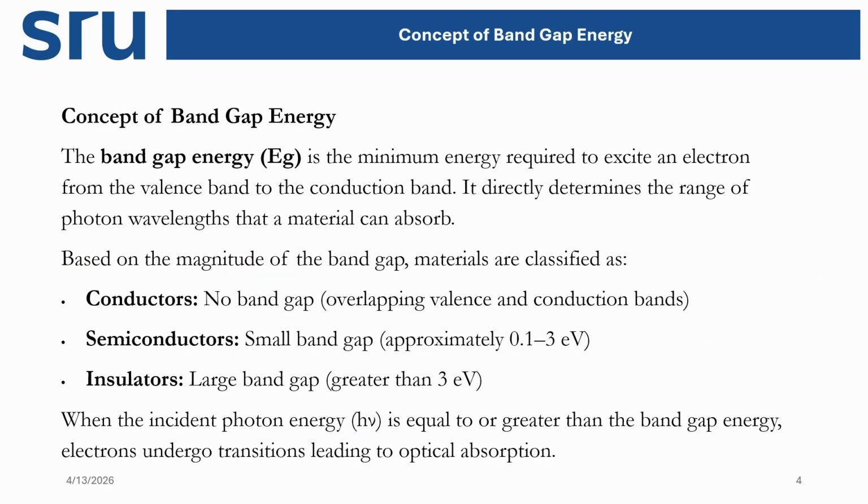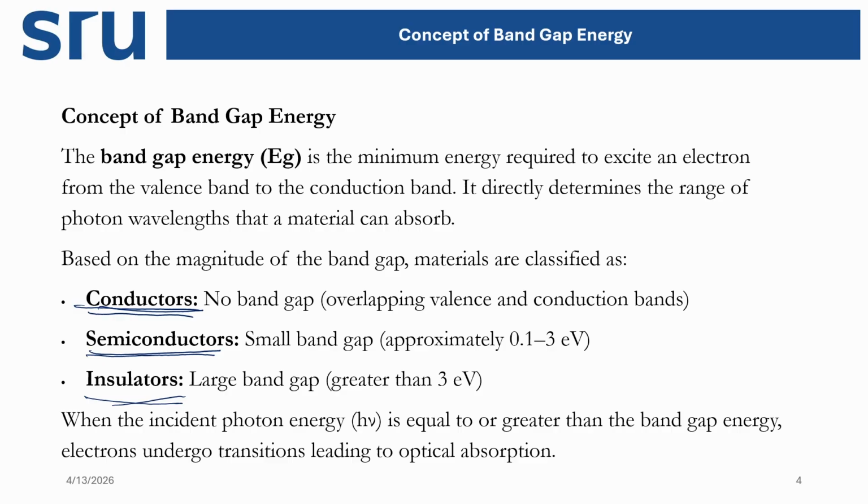Now, this we discussed based on the energy gap differences. If there is no gap, those are conductors, generally observed in metals. If a small energy gap is there, we call it a semiconductor. If the energy gap is very large, then we call it an insulator.